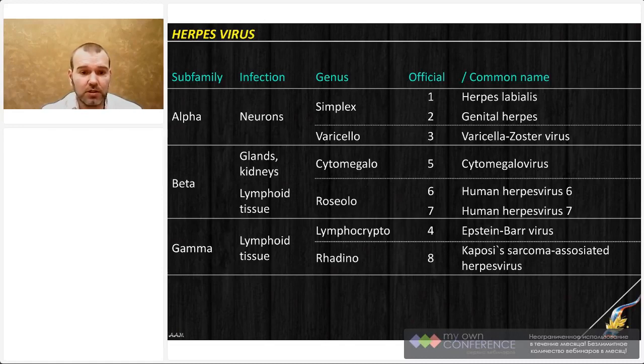And we have species. The official name of a species is just a number. Every species is named herpesvirus 1, herpesvirus 2, and so on. But any virus has a common name which is used in medical and even in common language, and mainly it is due to the disease caused by that virus. So we have herpes labialis, genital herpes, and Epstein-Barr virus, and only 6 and 7 are not linked to any unique disease, and they have only numbered names.